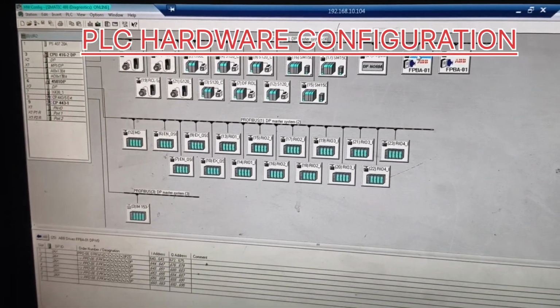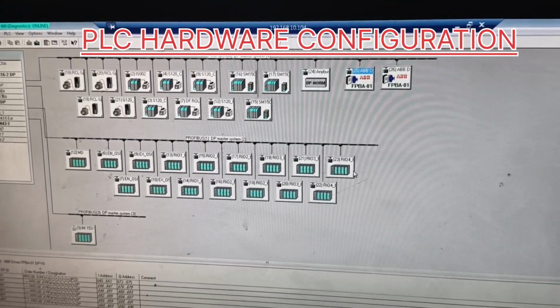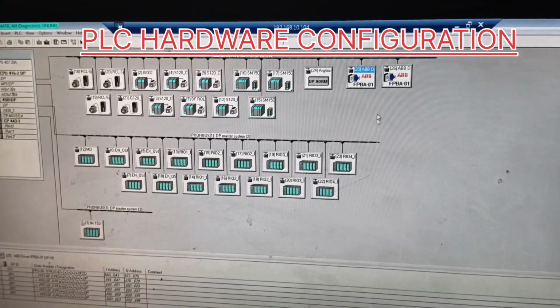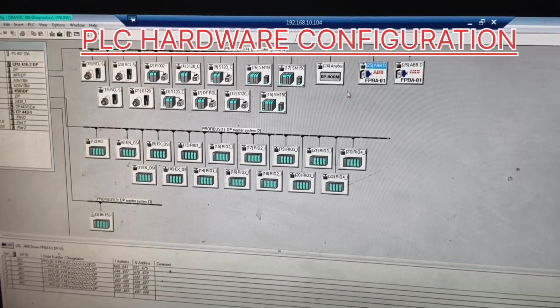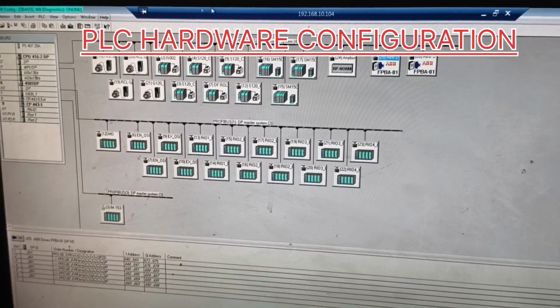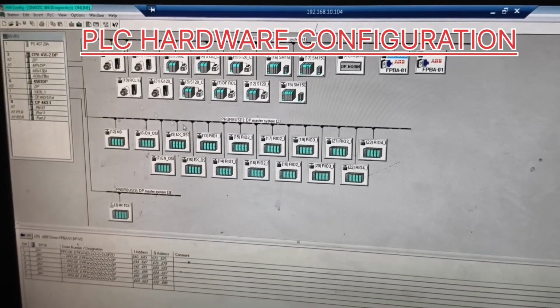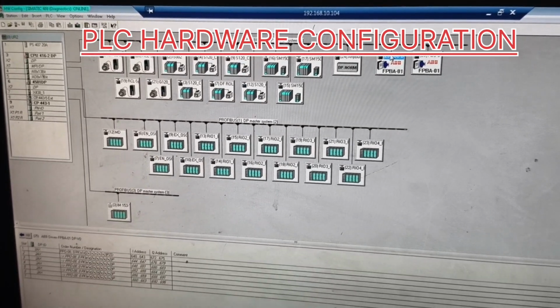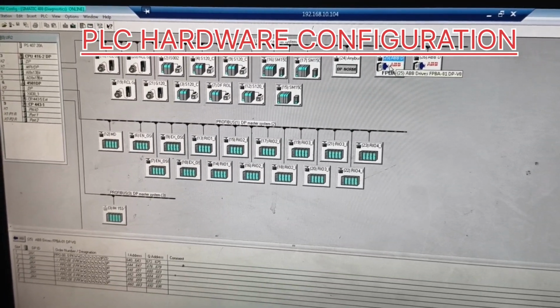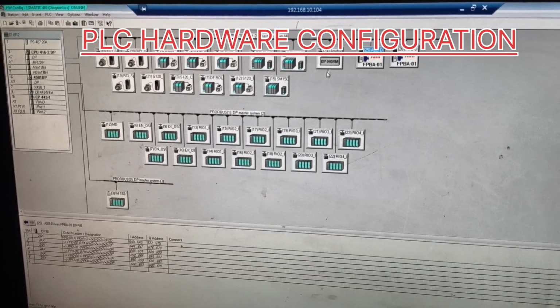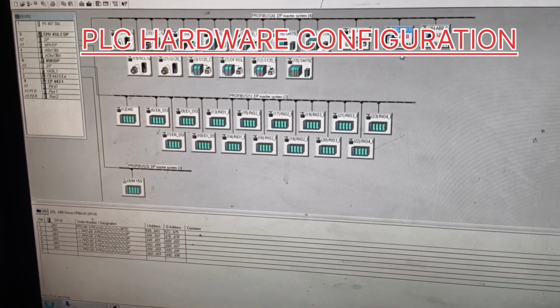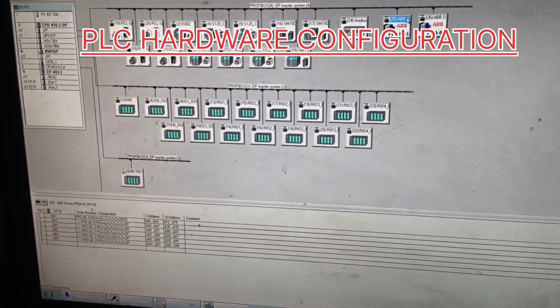So for the ABB drive hardware configuration, we need the GSD file of that particular ABB drive and install the GSD file. After the GSD file installation, we set the Profibus communication baud rate, which should be the same for the PLC and the hardware sections.